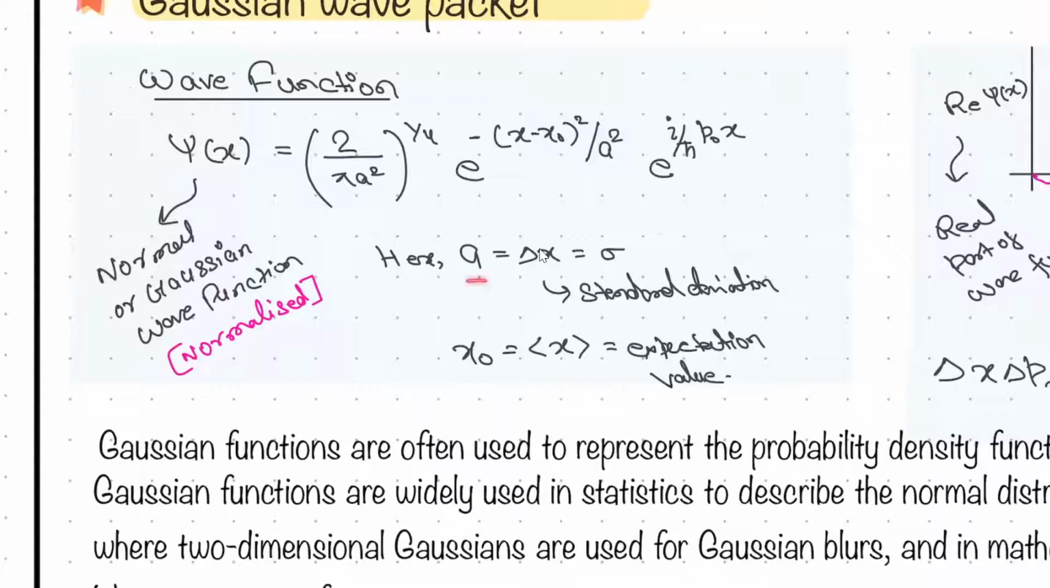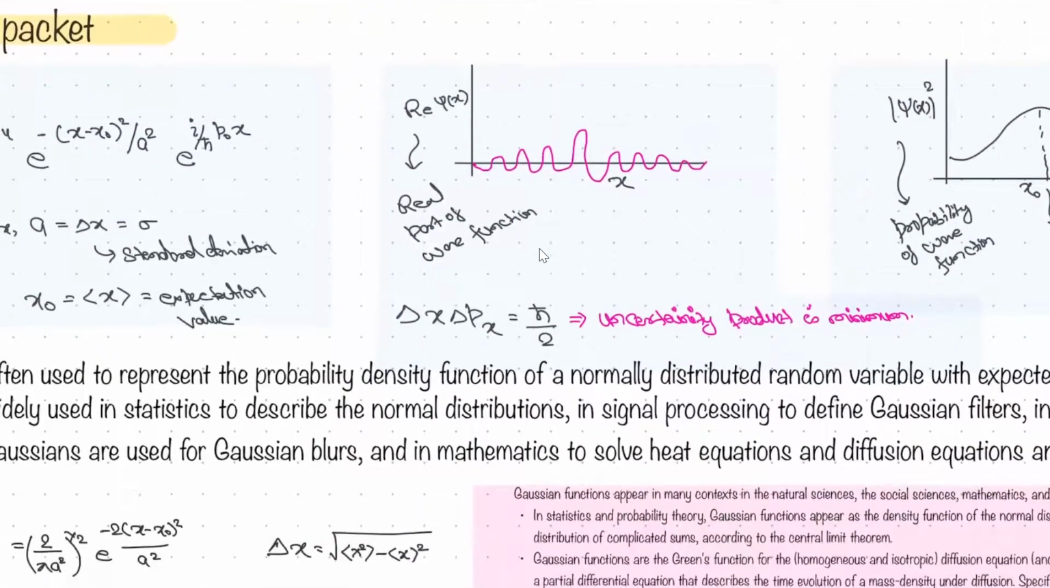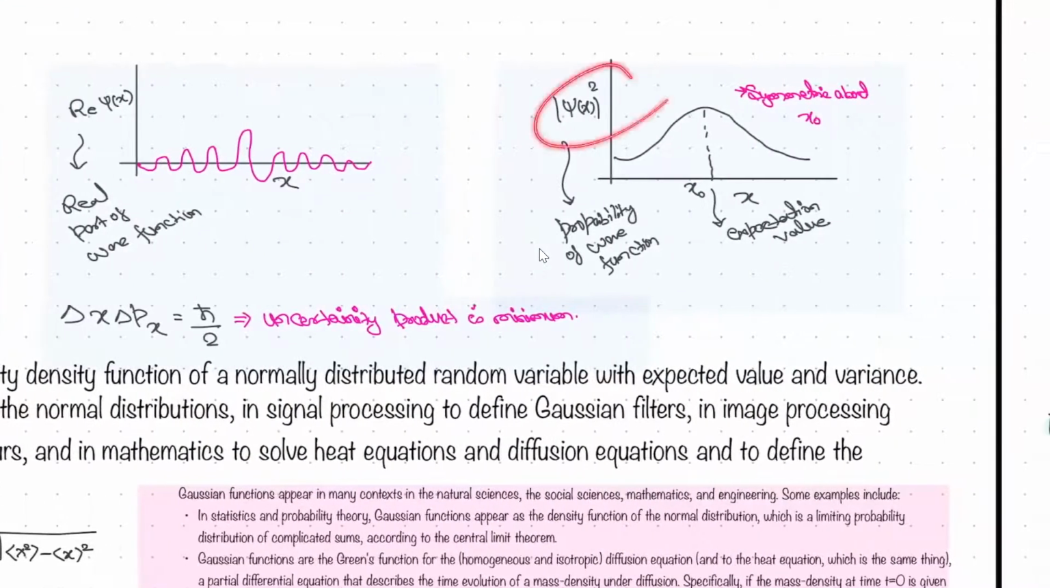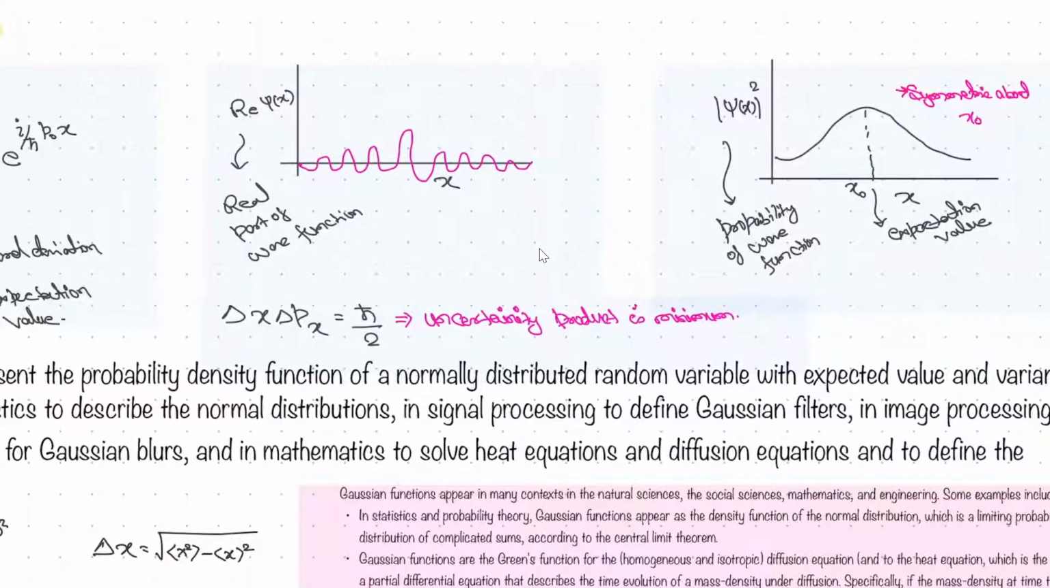Where A is delta x, standard deviation, right? You have studied this in your junior classes, 11th also. X naught is the expectation value or the mean value, right? So this is the complete stationary state of the Gaussian wave function, right? If you draw the real part of the wave function, it will be something like this, right? And if you draw the probability, it will be something like this. X naught is the expectation value where it will be maximum, right? This is the basics of the Gaussian wave function.